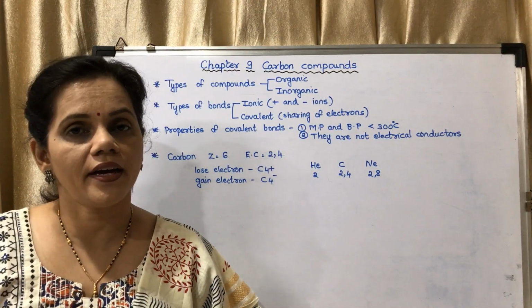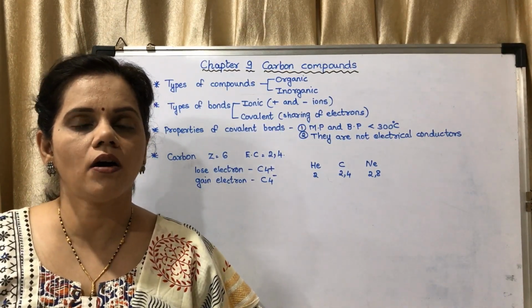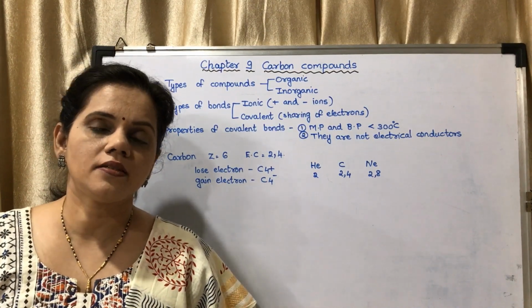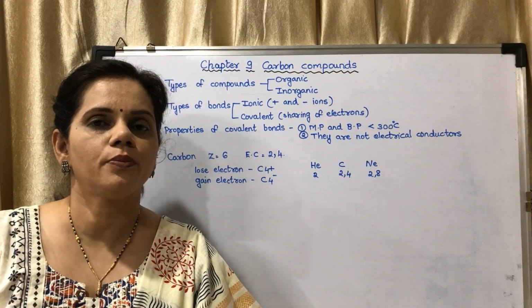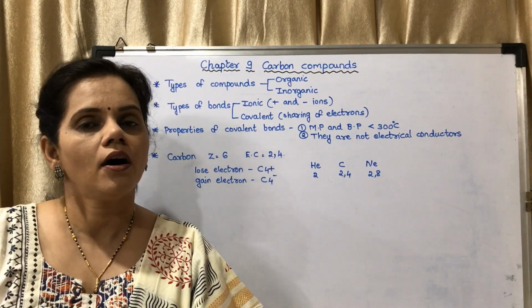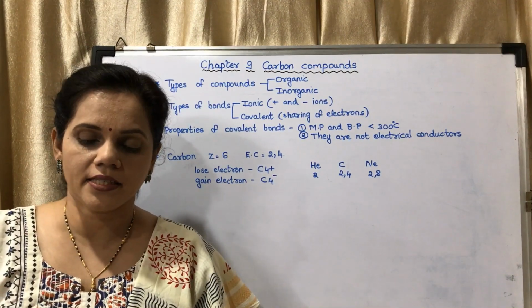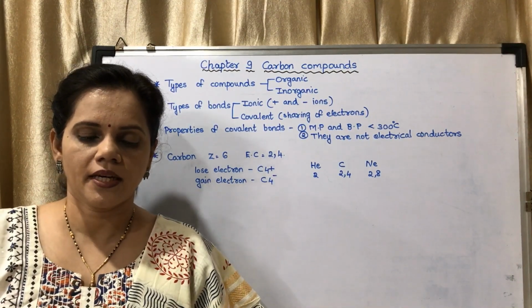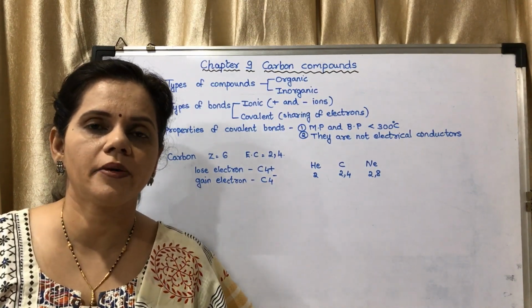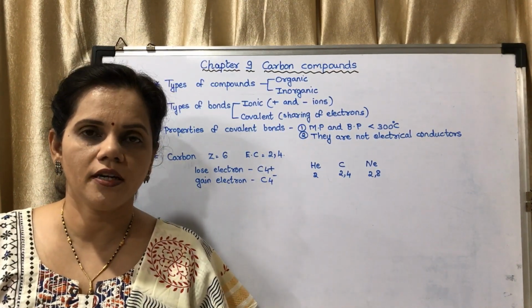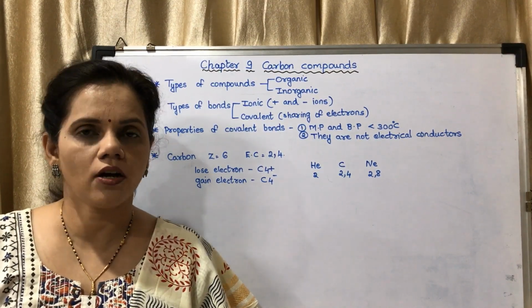Organic compounds were considered as the compounds which have plant or animal origin. That means the compounds which have plant or animal origin were considered to be organic compounds earlier. But a scientist produced the particular organic compound urea in the laboratory, and he showed that it could be produced in the laboratory also.